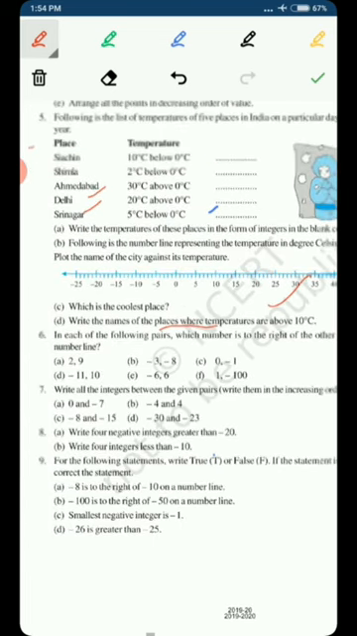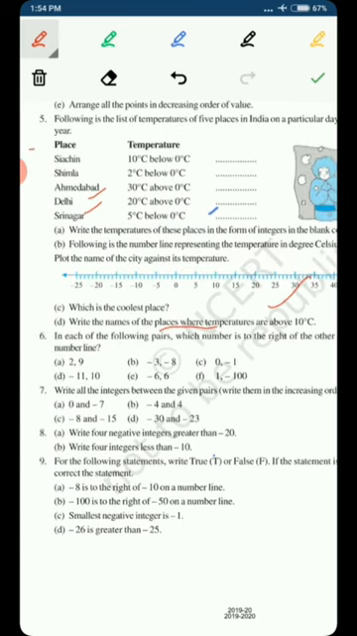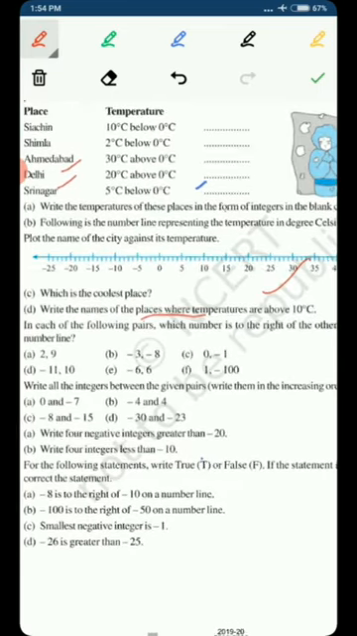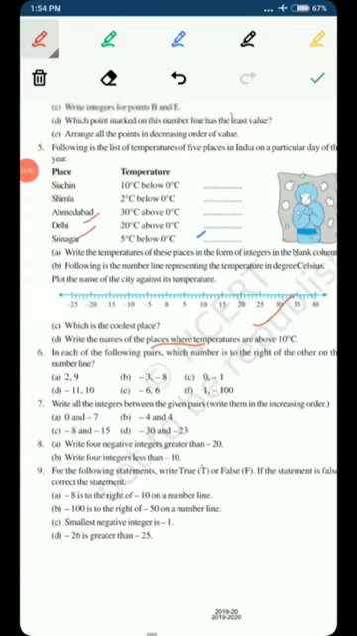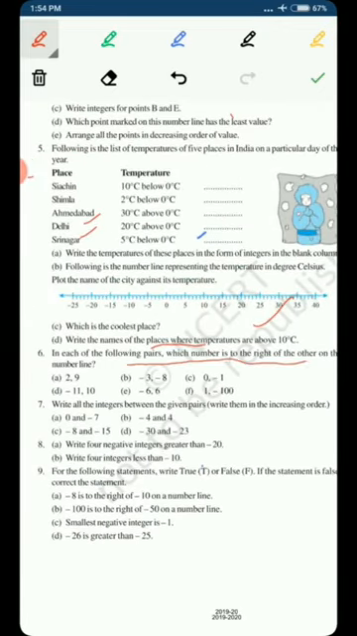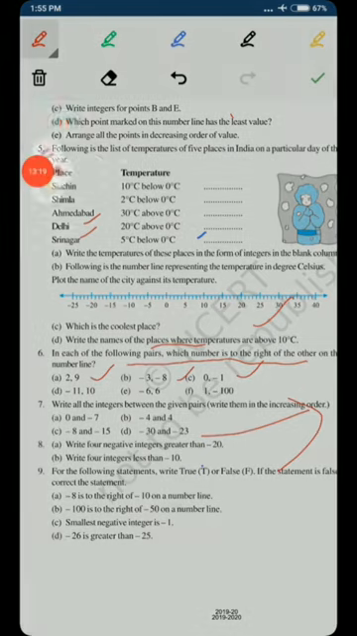Now looking at the next question, question number 6: in each of the following pairs, which number is to the right of the other on the number line? The pairs are 2 and 9, minus 3 and minus 8, 0 and minus 1. We have to tell which number is to the right of the other on the number line. So first of all, we have to draw a number line.